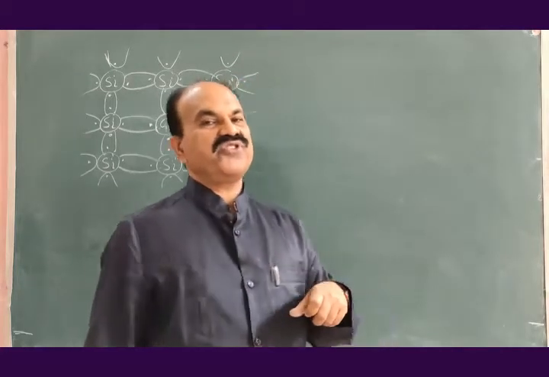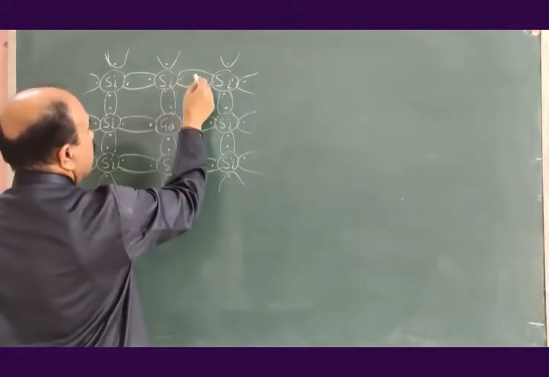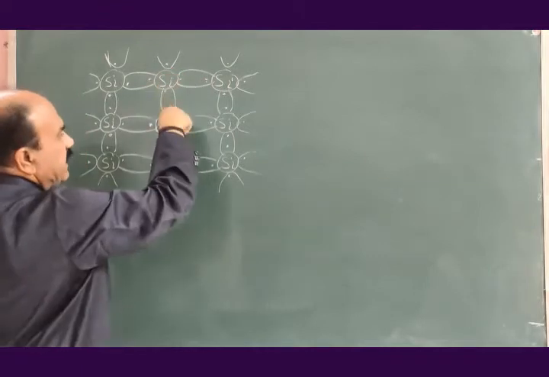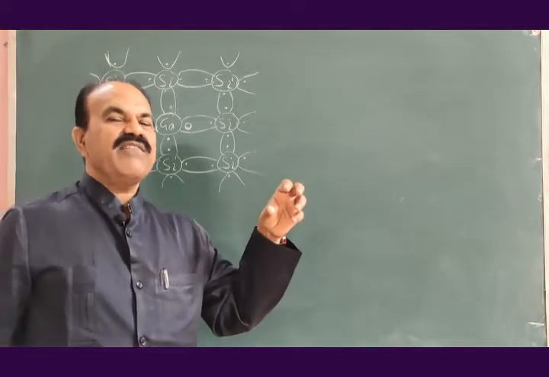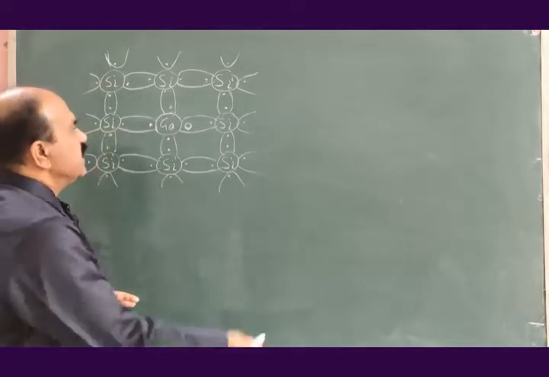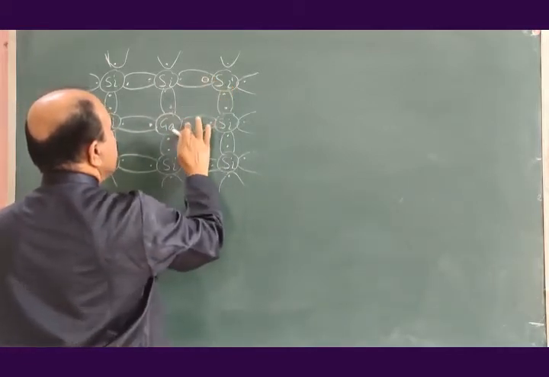So at room temperature, what will happen? Any electron, this one, this one, this one, or this one, any of the electrons in the surrounding silicon atoms may acquire thermal energy from outside, may break the covalent bond, and may jump to this, creating a vacancy here.